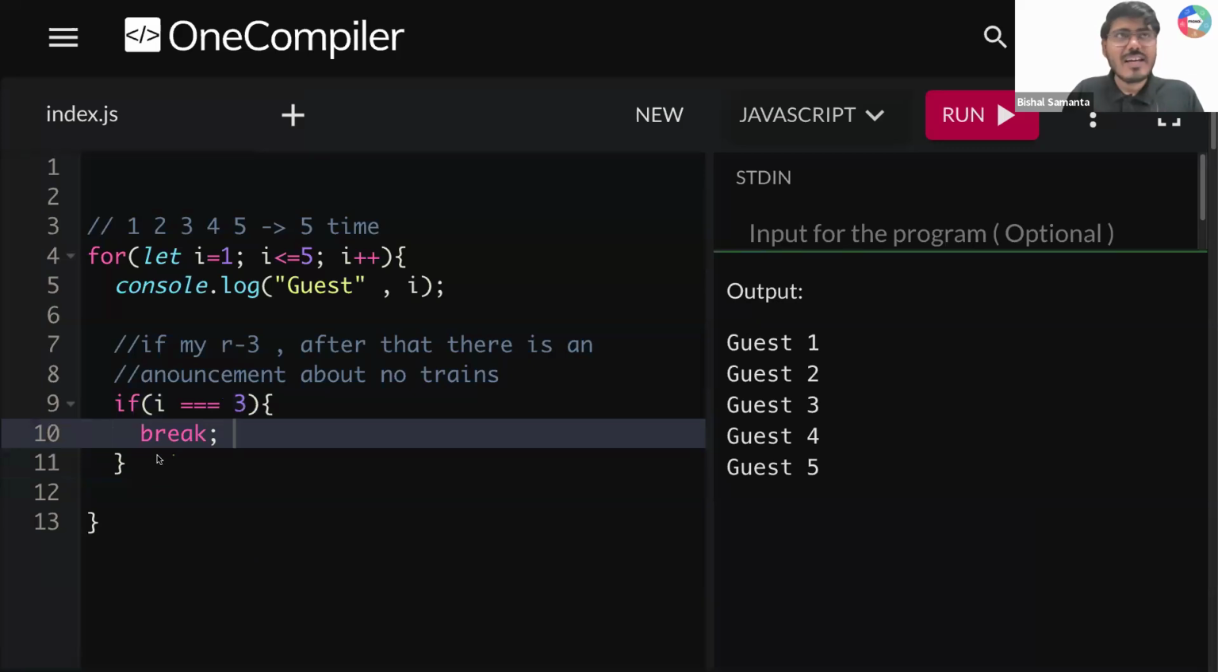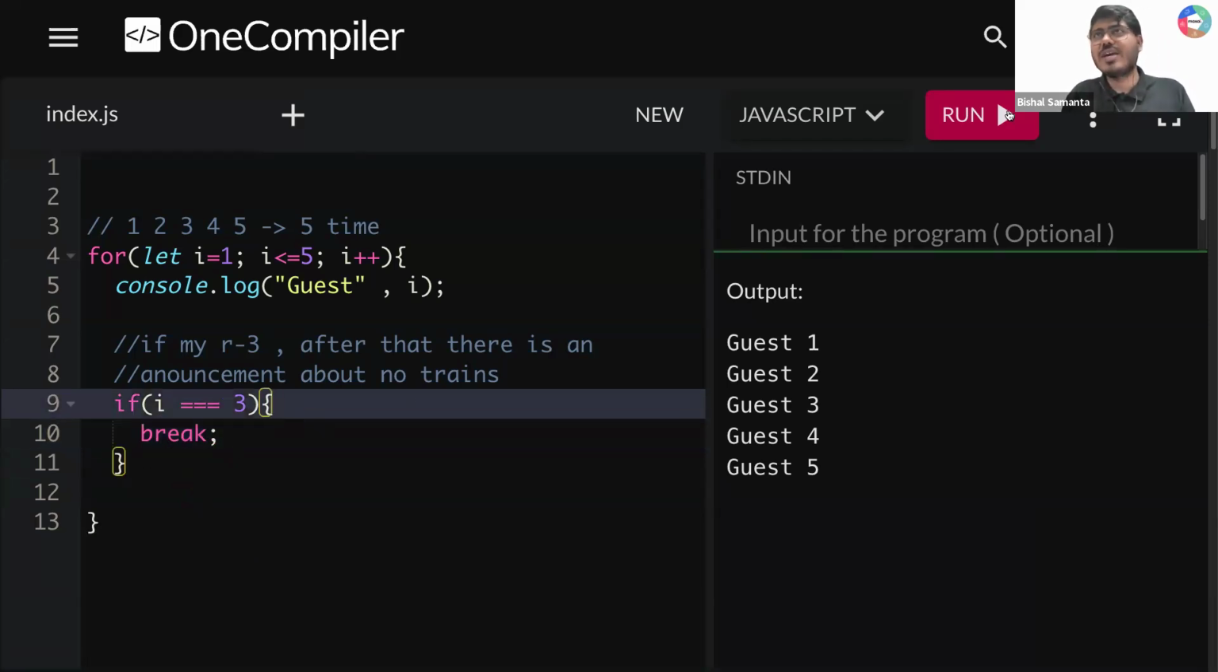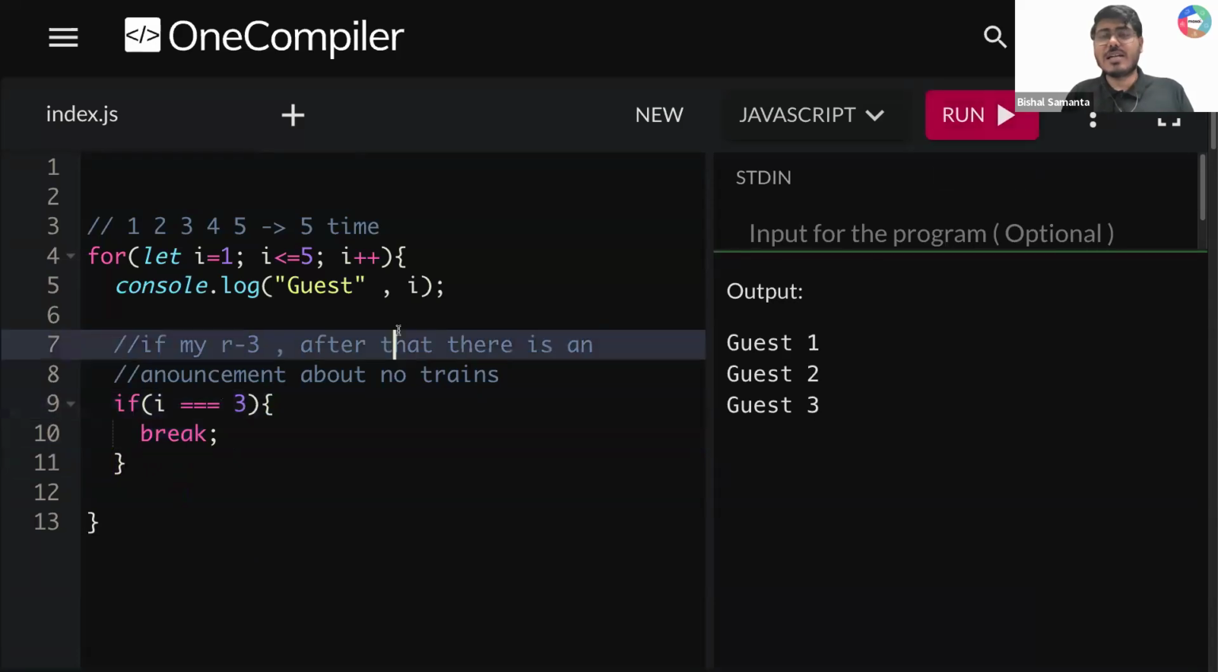Break. This is a very, very powerful statement in loop. Now let's understand what output we are getting first. Now I'm going to click on this run button. I need all of your response, guys.